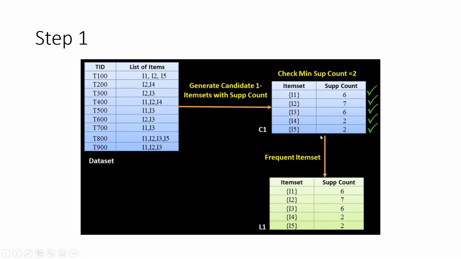Okay, and you have a condition where you specify I will take only those item sets which have a minimum support count of 2. So every statistical software package that is in use today has a parameter which allows you to specify the minimum threshold value for this support.